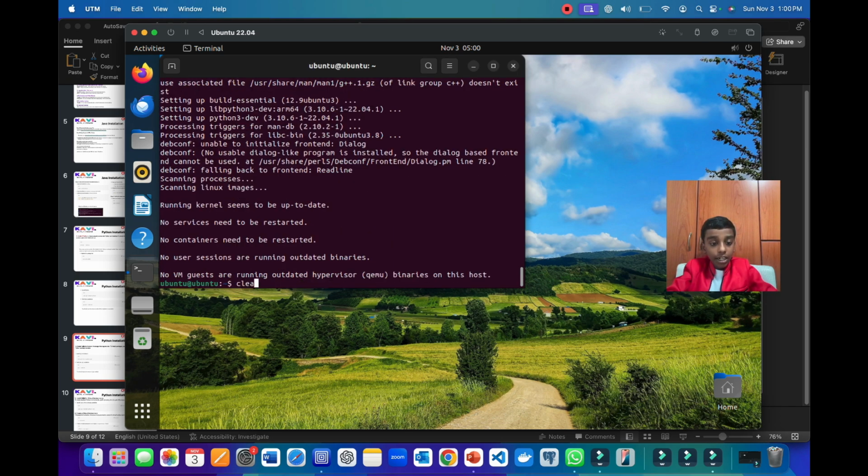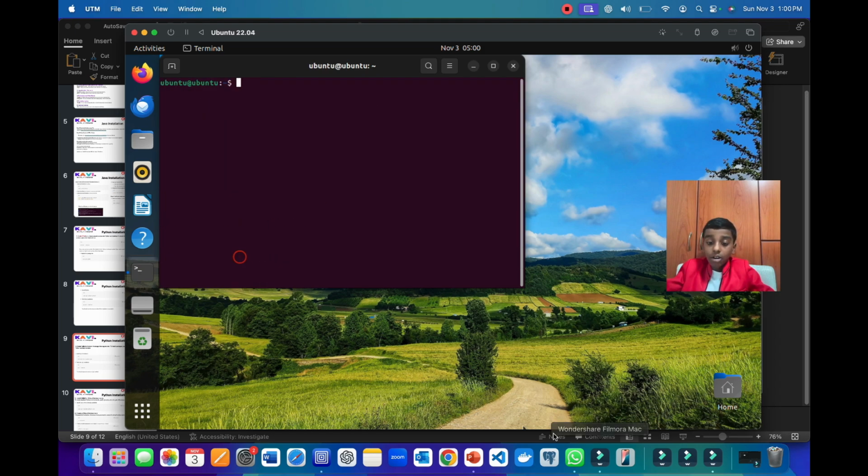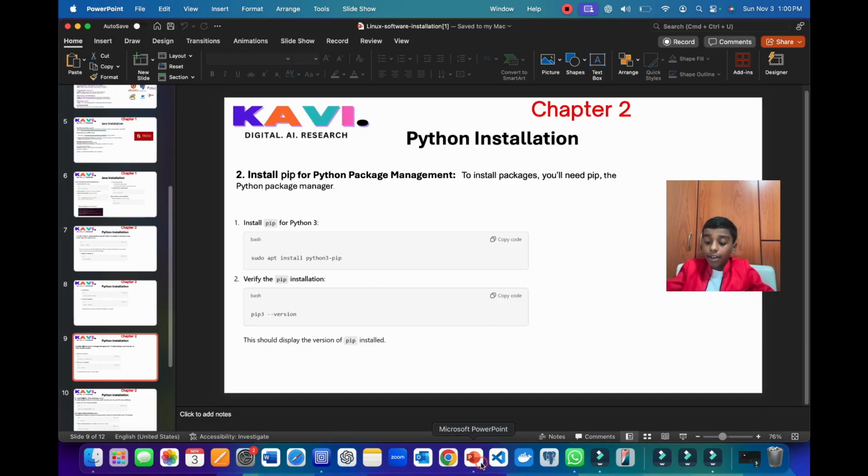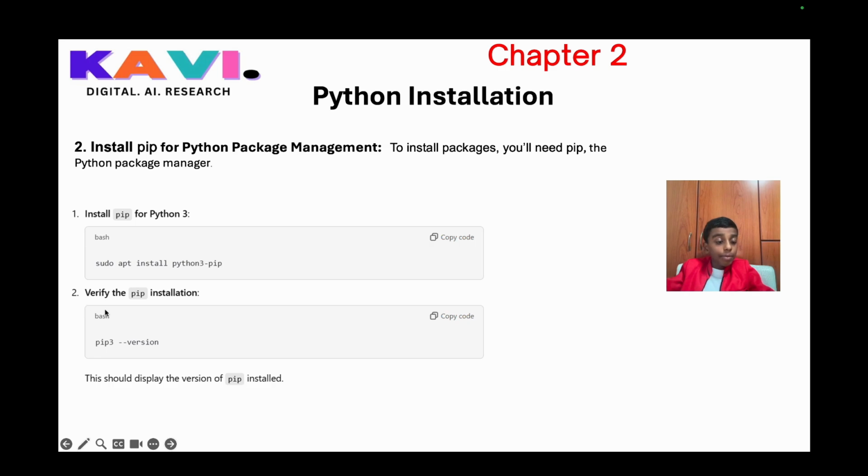Now let me just clear this before going back to our PPT. Now let's go back to our PPT. Next our PPT says to verify the installation of pip. We'll see if pip is installed by writing this command called pip3 --version.